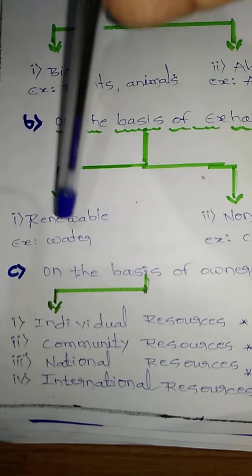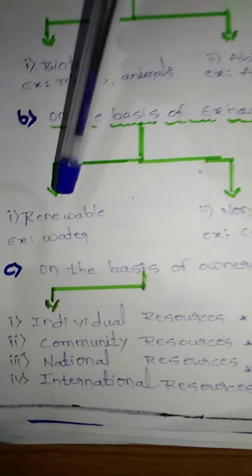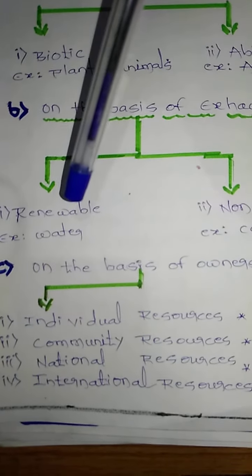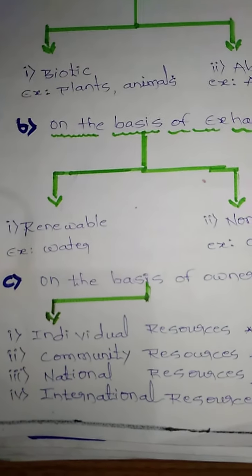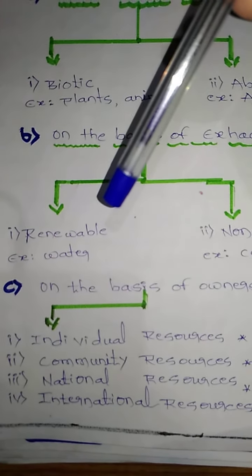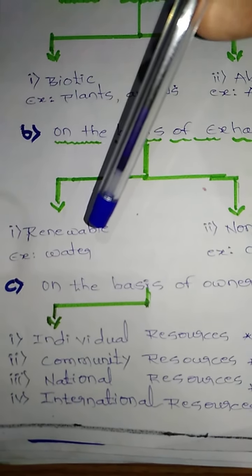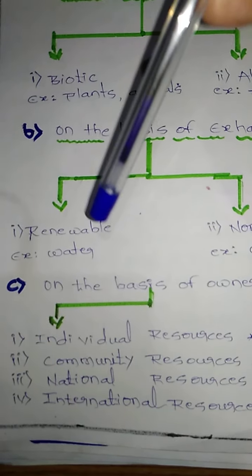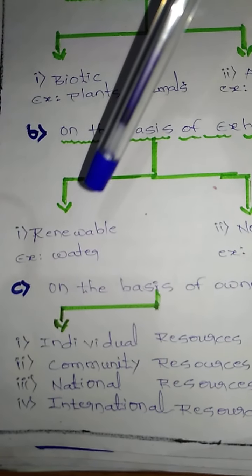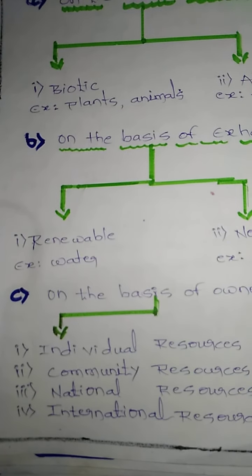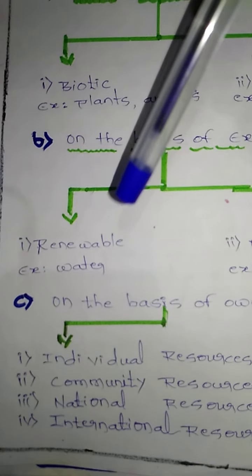Why have I given water as an example? Because you know very well, you have studied since third standard about the water cycle. Water comes through the taps to your home. How does it come? First, water comes from the rain. It forms the lakes, then lake water goes into the ponds, pond water goes into the falls, and falls water goes into the rivers.